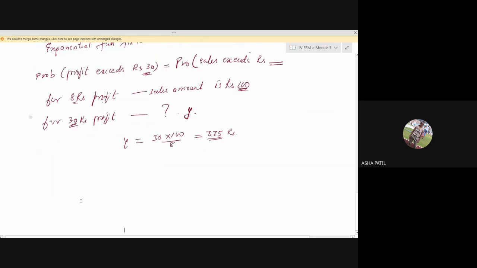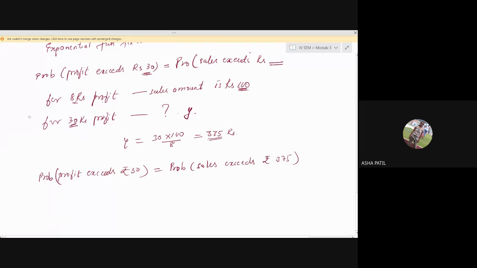Then now what will we do? The probability that profit exceeds rupees 30 means it is the probability that sales exceeds rupees 375.